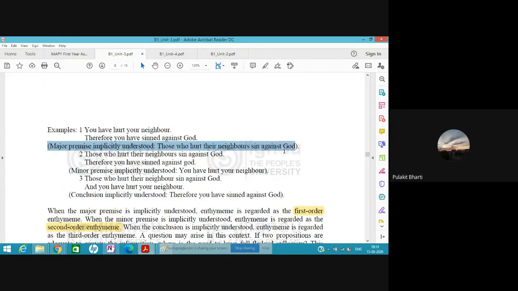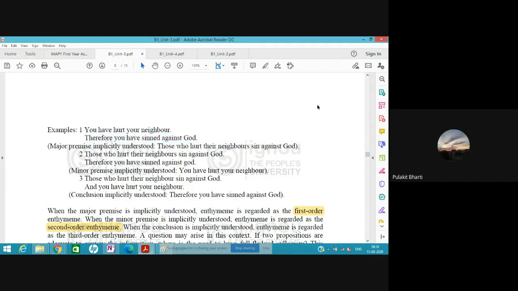Suppose that this statement is not given to us. There are only two statements that are given to us. One statement is, you have hurt your neighbor, and therefore you have sinned against God. There are only two statements here, one a premise and the other a conclusion.